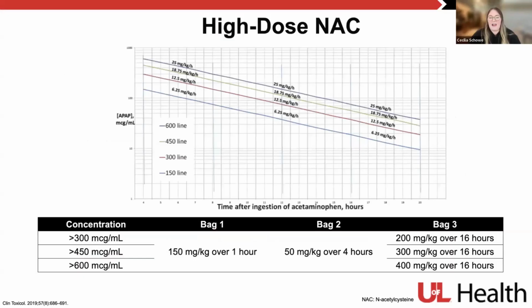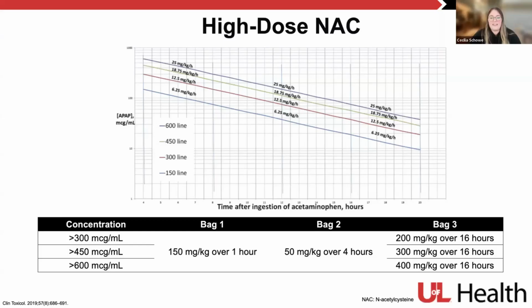So we talk about high-dose NAC regimens that have been proposed, we'll talk about how this regimen came to be. But the picture here shows, based on the Rumack-Matthew nomogram and how high the level is, the exponentially increased doses that we'll give. So patients that are above that 150 line will get our standard dose. Greater than 300, we'll get that 12.5 mg per kg dose, or essentially we double bag 3 to 200 mg per kg over that 16 hours.